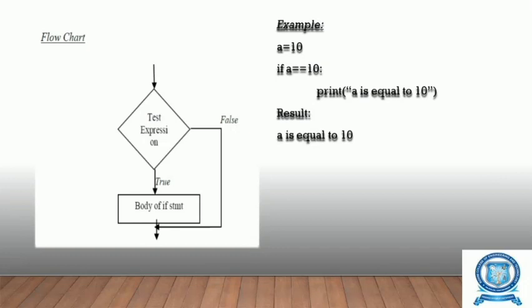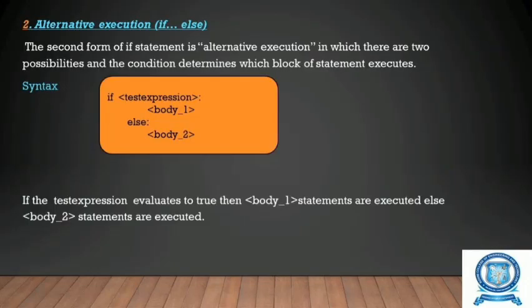In this diamond box is the decision making box. We are checking the condition inside this box. If the condition is true, then the body of the if statement will be executed, which is given in the rectangular box. If the condition is false, then it will come out of the loop. This is the flow chart diagram for this program.